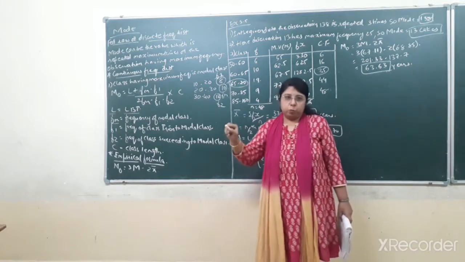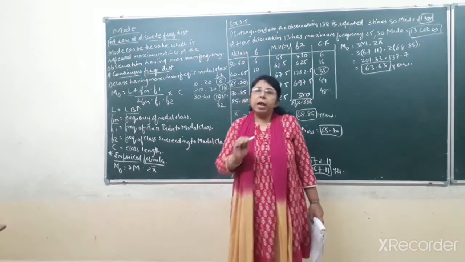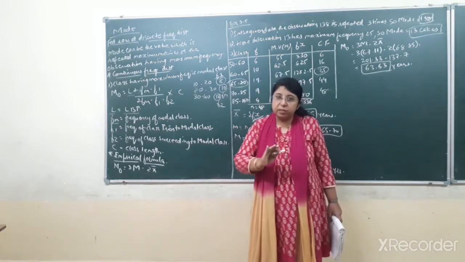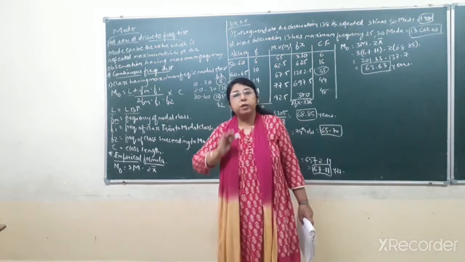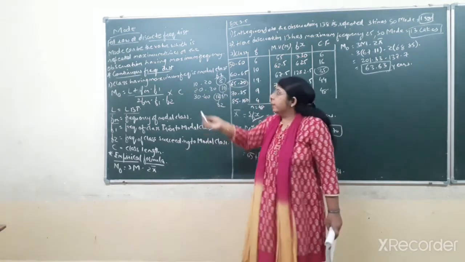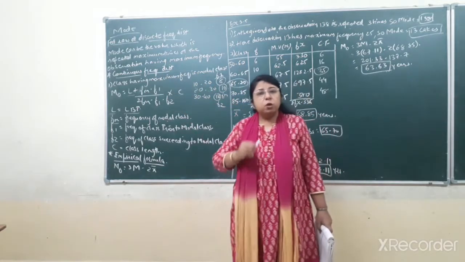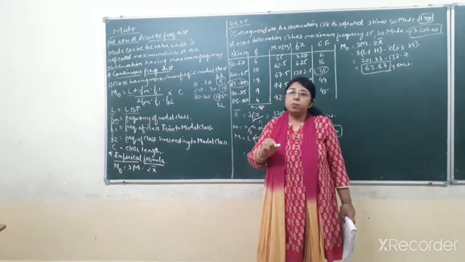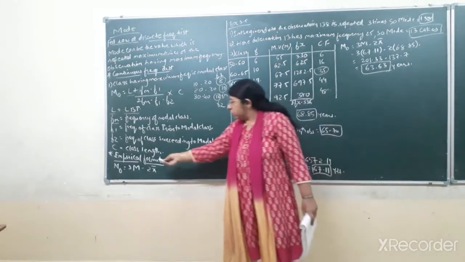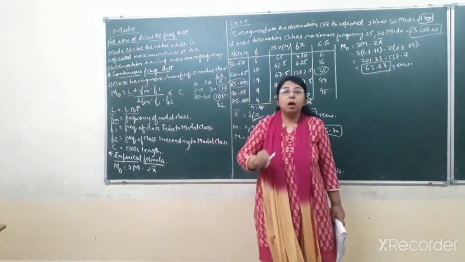Suppose there are 10 values given to you in the raw data, and all the values are repeated only once, with none repeated more than once. Then you cannot find the mode by the formula for raw data or discrete frequency distribution, that is the maximum number of times, because none of the data is repeated more than once. So in that case, the empirical formula is to be utilized to find the mode.